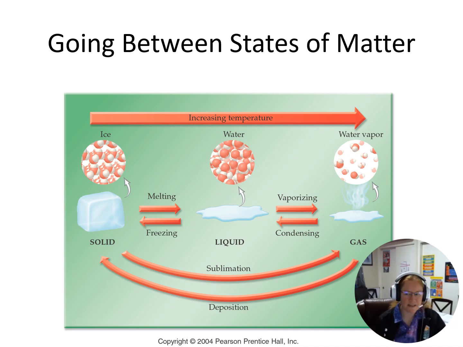And then there are some substances that undergo a process called sublimation. Sublimation is when we skip the liquid phase altogether and go straight from a solid to a gas. If I have a gas that goes straight back to a solid, it skips that liquid phase. Gas to solid is called deposition.